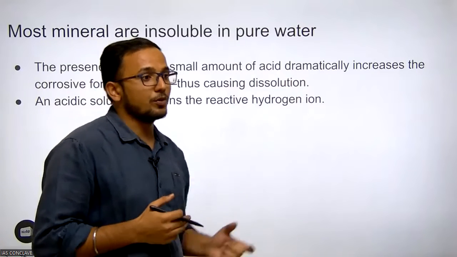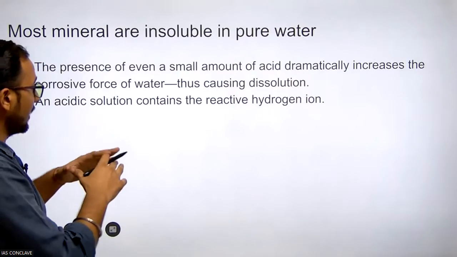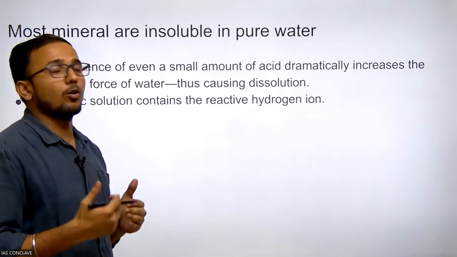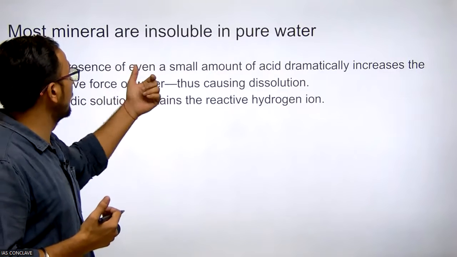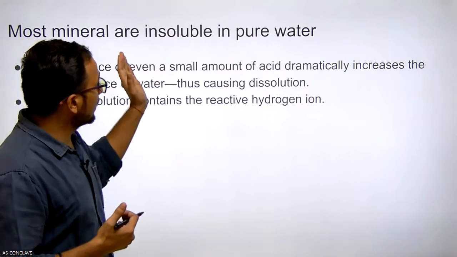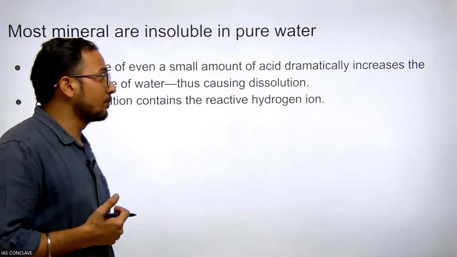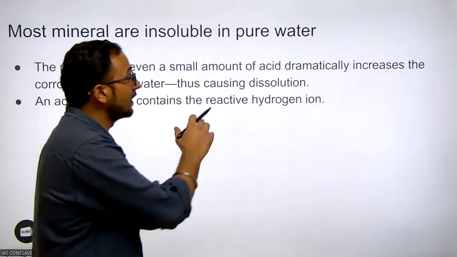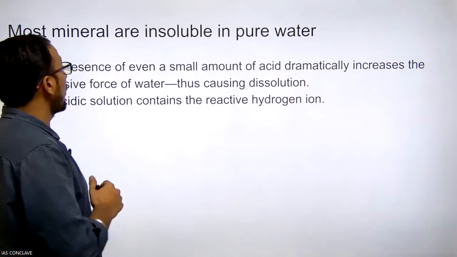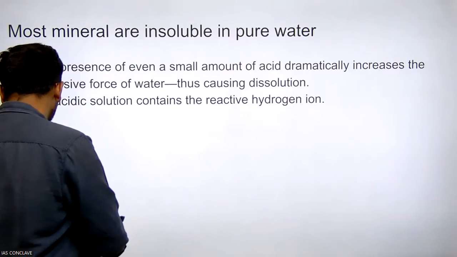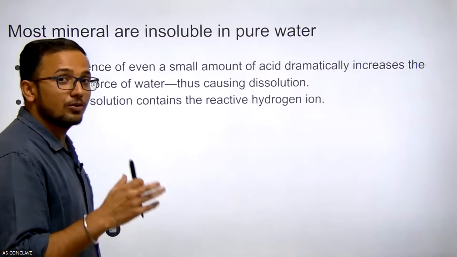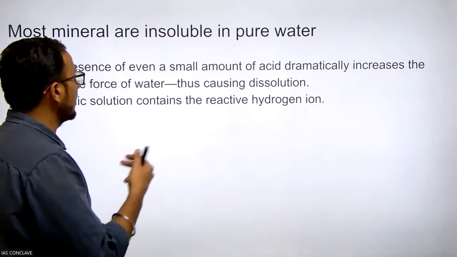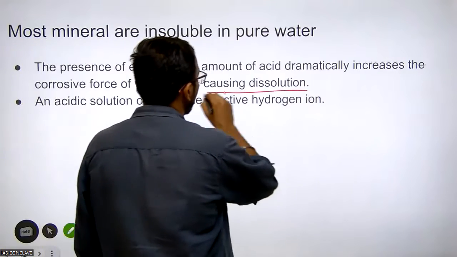Because of the acidic nature of the water, the power of the water to dissolve increases, and that's why minerals become soluble in acidic water. So the presence of even a small amount of acid dramatically increases the corrosive force of the water, thus causing dissolution.